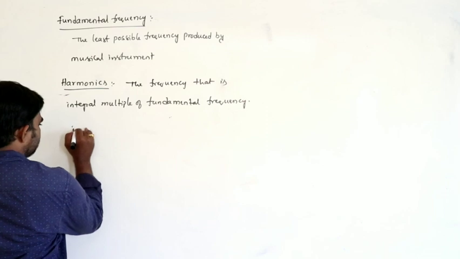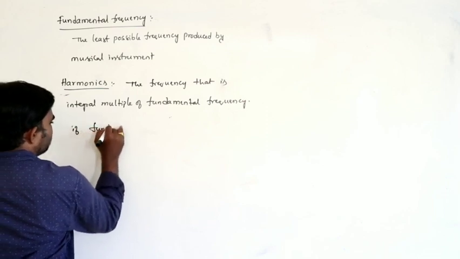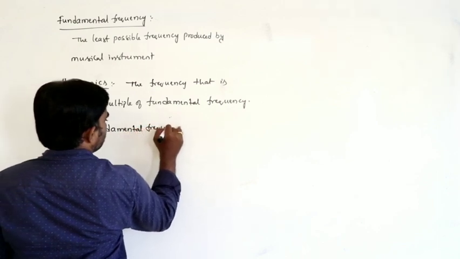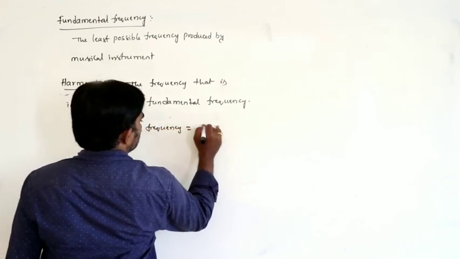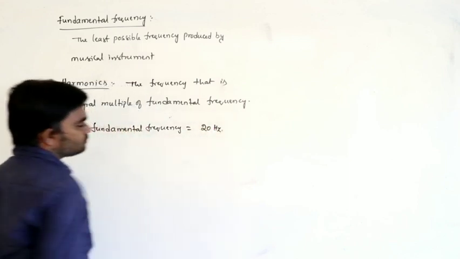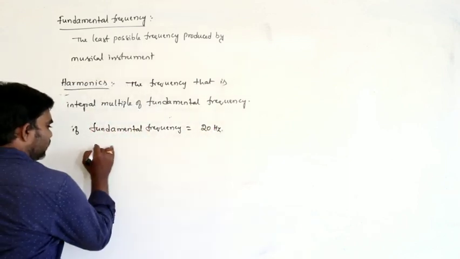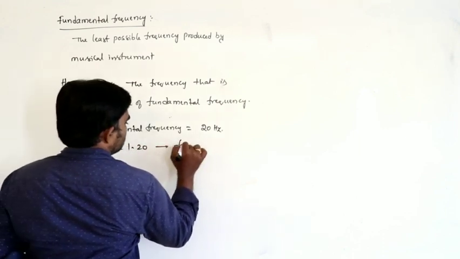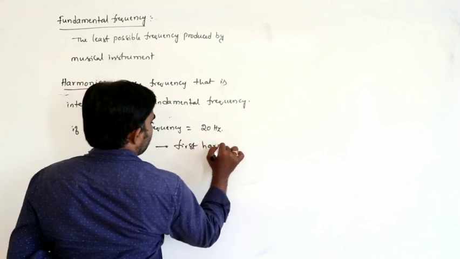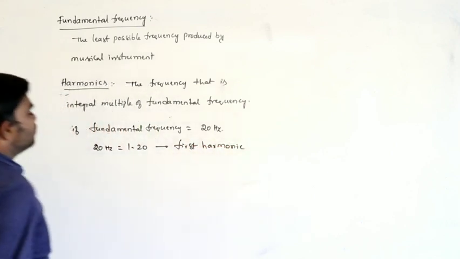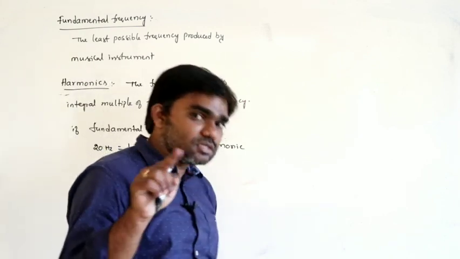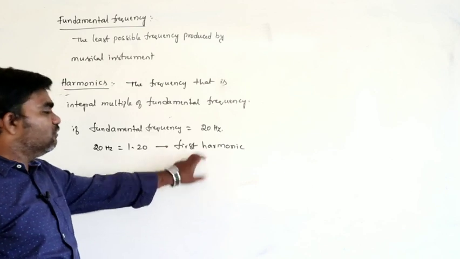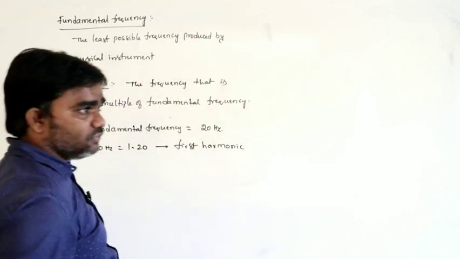If the fundamental frequency is, let us say, 20 Hz, here the 20 Hz can be written as 1 into 20. So this is called first harmonic. The fundamental frequency is also considered as first harmonic, because 20 can be written as 1 into 20. So that's why it is called first harmonic.